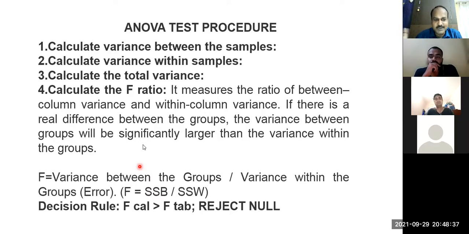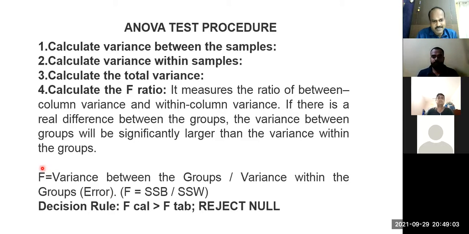The deviation between the groups. When you have deviation in the numerator and deviation in the denominator, that is the Z score, that is the T score. Instead of deviation, if you have variance, which is the square of the deviation, variance between the groups divided by variance within the groups, that is called the F score.